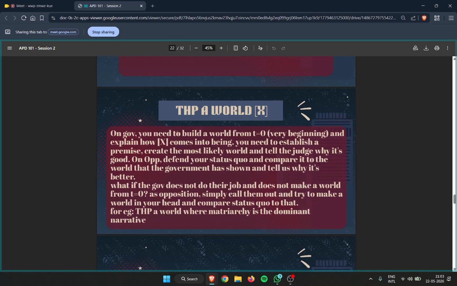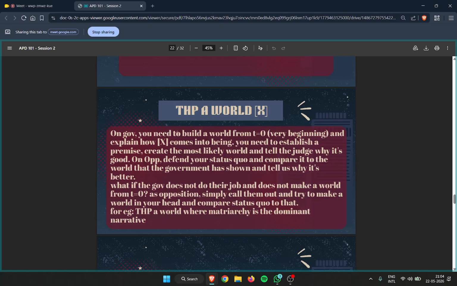The government can simply go ahead and say that matriarchy, if it were a more dominant norm, people would be happy, there would be a more caregiving society, etc., right? And again, as the opposition, you have to defend the status quo: even if it's a dominant norm, patriarchy still stands better because, for X reasons, it makes women more competitive, etc., right?